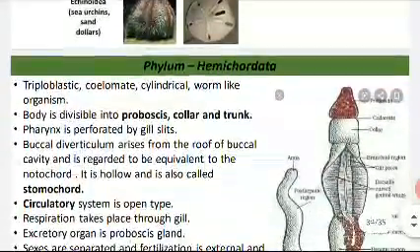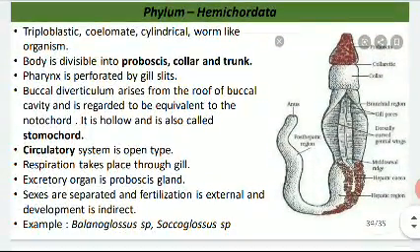Now the last phylum is the phylum Hemichordata. Now this is triploblastic, coelomate, cylindrical and worm-like organism, and this organism is actually the linker between the non-chordates and chordates. They possess some chordate characters and some non-chordate characters. Okay, and their body is divided into proboscis, here the rod-like structure, collar and the trunk, and the pharynx is perforated by the gill slits, and the